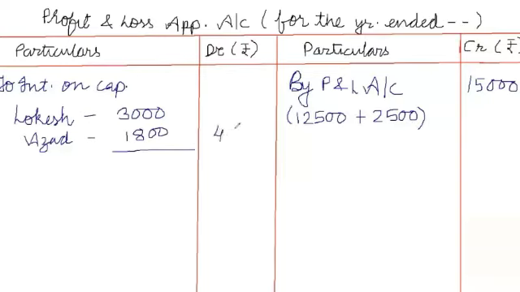Then we write Azad's salary on the debit side of the P&L appropriation account. Since you see that we have added back the salary to the net profit, that is the reason we need to show the salary on the debit side. So write down to Azad's salary rupees 2,500.